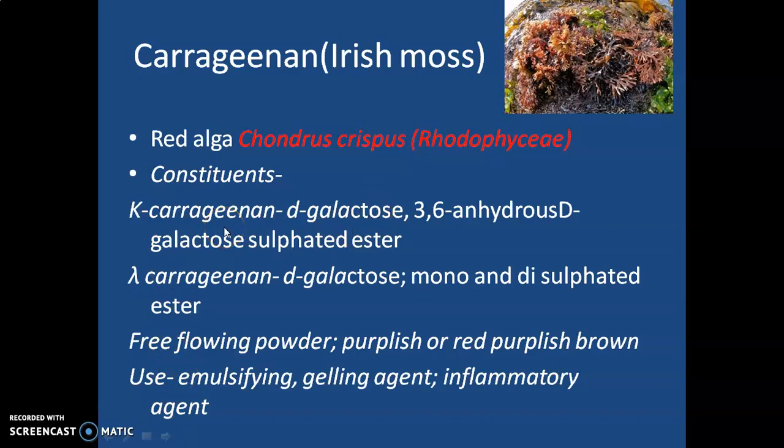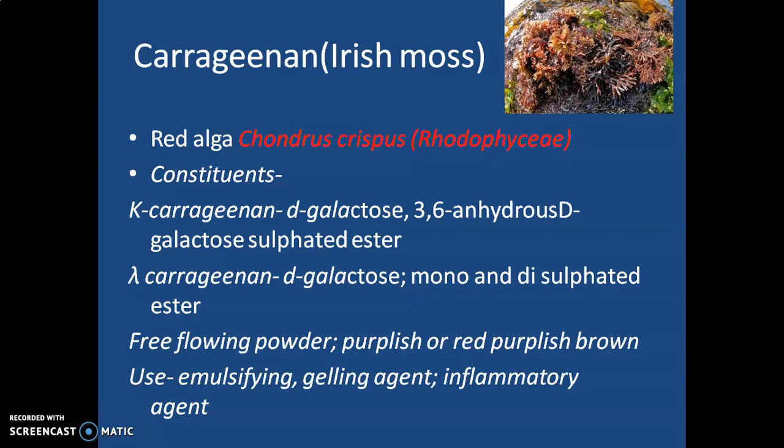One is the kappa carrageenan and another is the lambda carrageenan. They are actually the polymer of D-galactose, kappa carrageenan 3,6-anhydro D-galactose and sulfated ester, and lambda carrageenan is mono and disulfated ester. They are available as free-flowing powder, purplish or reddish purplish brown color.